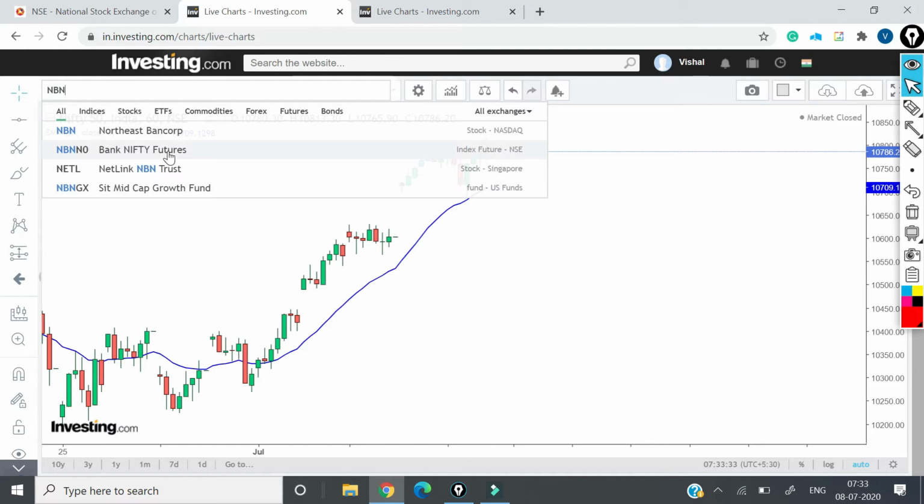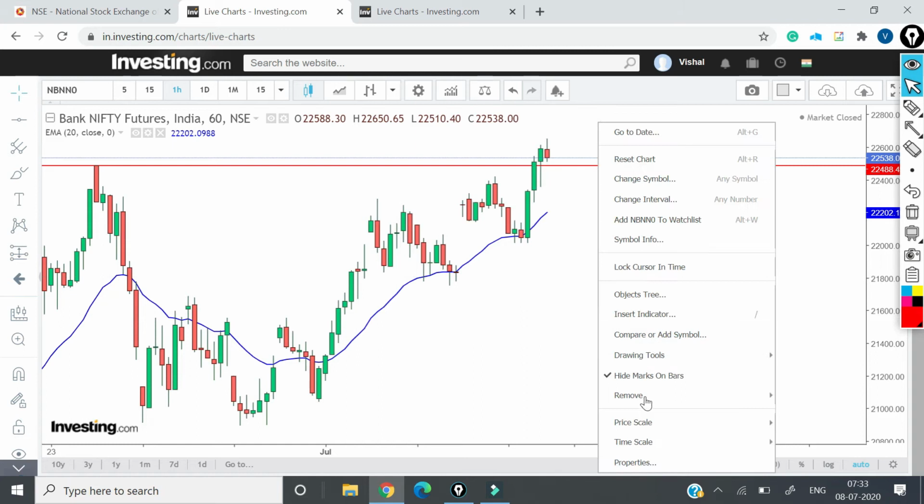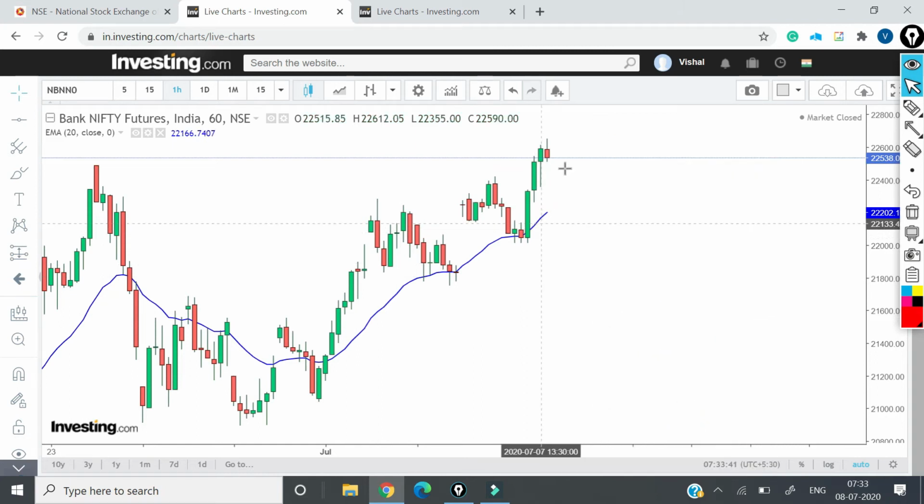So I'm opening a Bank Nifty futures. This is a 1 hour chart, and I see clearly over here price going up, and there is a sort of a bullish bearish candle which has got formed in 1 hour, and 20 period moving average is way below, around 22,000 levels. So 22,200 level would be my buying zone if I have to buy Bank Nifty. I will not short it over here for 300 points and all. I will not do that.